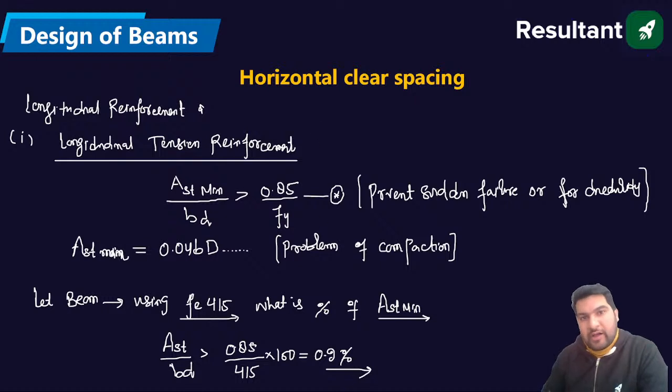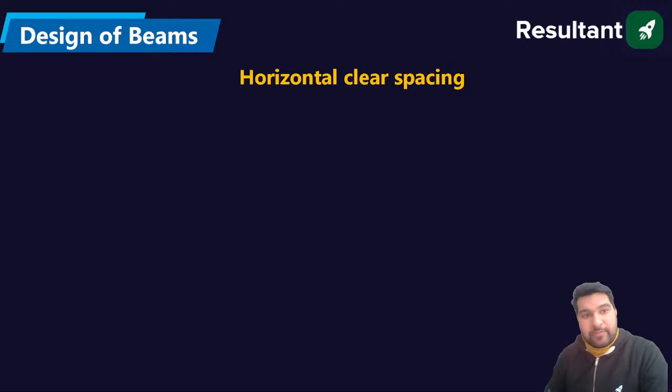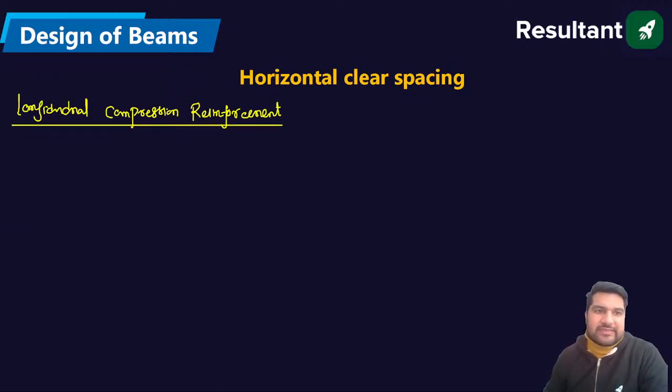Now I am taking care of the longitudinal compression reinforcement for the beam. This compression reinforcement is defined as ASC. What is the ASC minimum? What is the minimum value, guys?